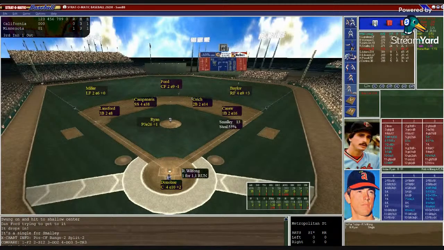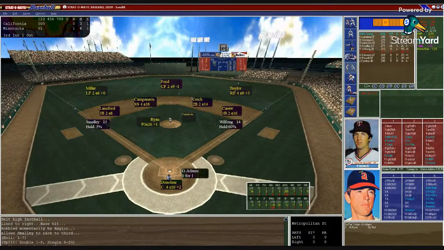Here's Rob Wilfong, 1 for 1. Scored the only run for the Twins so far. So runner on first, 1 out. Base hit number 3 for the Twins. Donahue sets the target. Ryan from the stretch. Here's the pitch. And it's going to be a 1-6 base hit for Wilfong. He continues to hit. Smalley goes first to third. Twins have first and third and 1 man out. And here come the Twins.